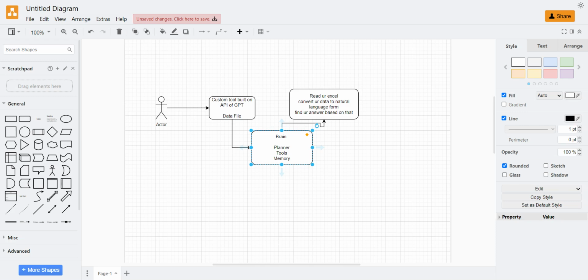So let's say in the first case, you want to read the Excel. You get an output of the Excel in natural language format, and then you want to trigger something to, let's say, a database table and get your answer based on the database table. That's another tool. So after the combination of these tools, you will get an answer on the basis of what you asked initially. This is what these AI agents are ideally doing, the internal working of how these kinds of complex use cases can be handled.